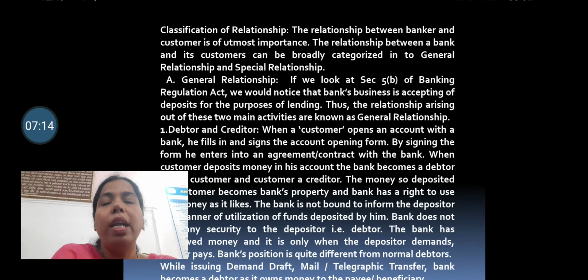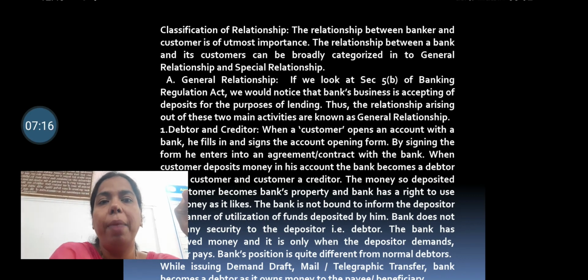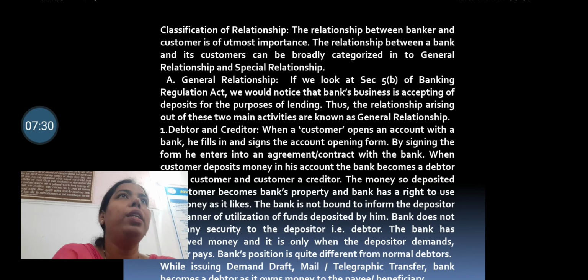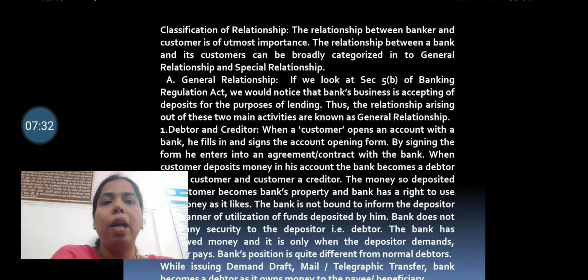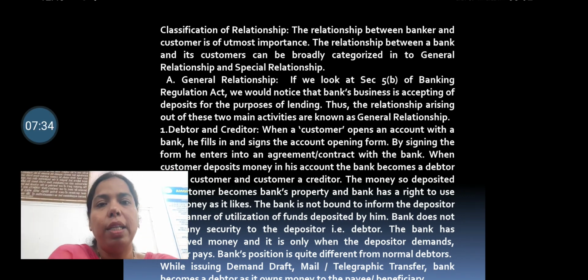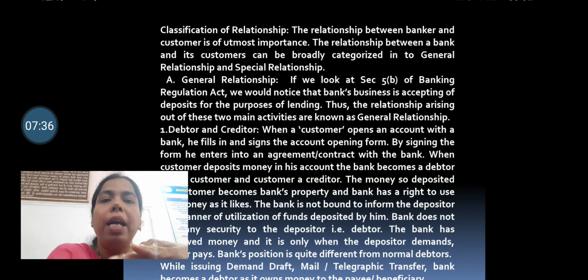When a customer opens an account with the bank, he fills and signs the account opening form, and by signing the form he enters into an agreement with the bank. When the customer deposits money in his account, the bank becomes a debtor. So when an individual is depositing money in the account, the bank becomes the debtor and the customer becomes the creditor.